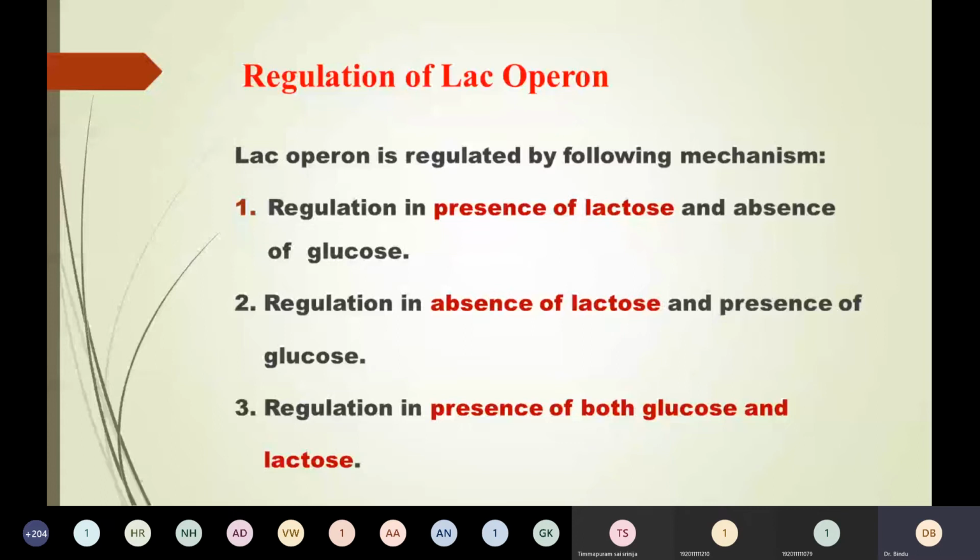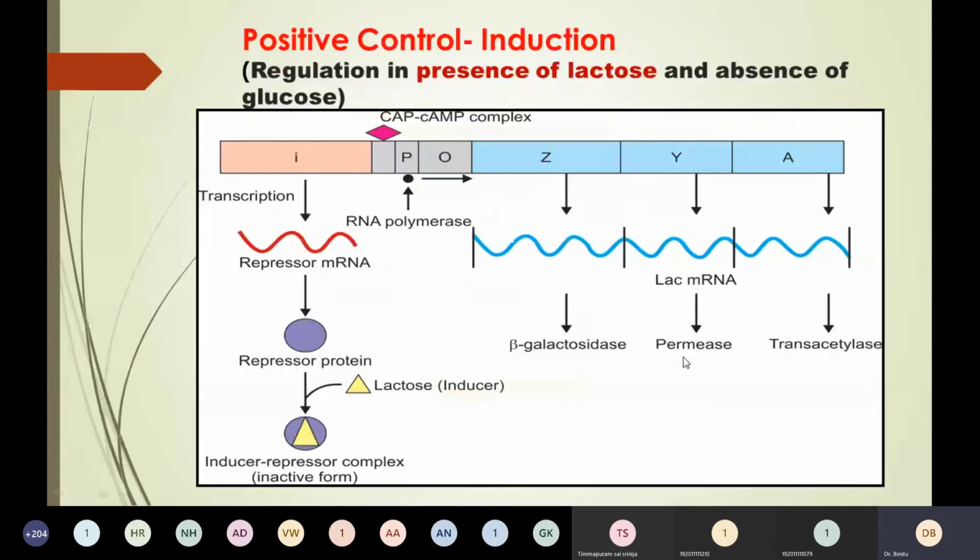Now let us see how exactly the regulation of the lac operon takes place. Till now we discussed the components of the lac operon and the function of each component. Now we will see the three types of regulation. First, what happens to the lac operon in presence of lactose; second, what happens in absence of lactose and presence of glucose; and number three, what happens if glucose and lactose are both present?